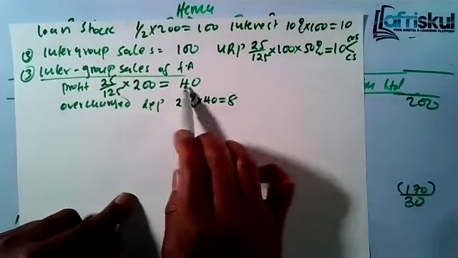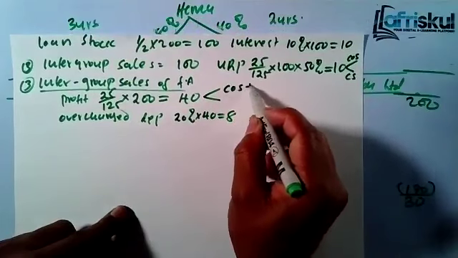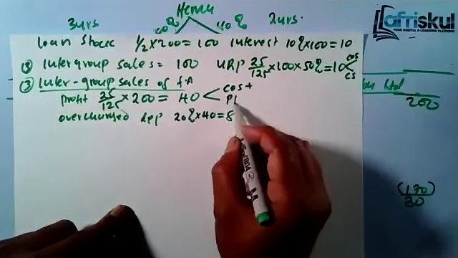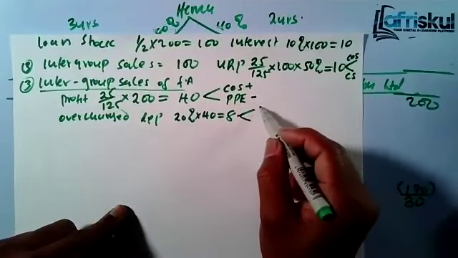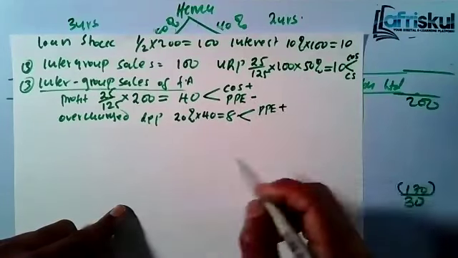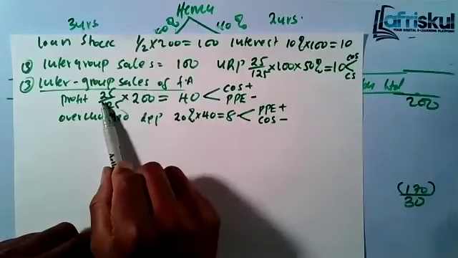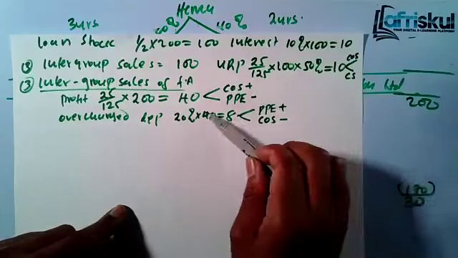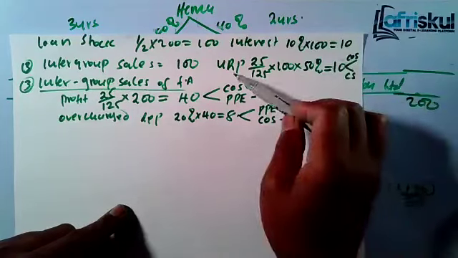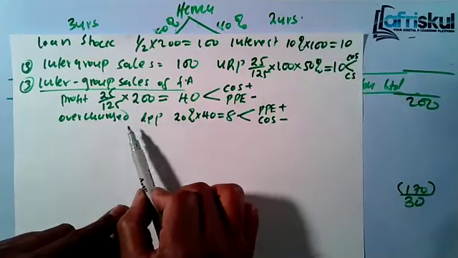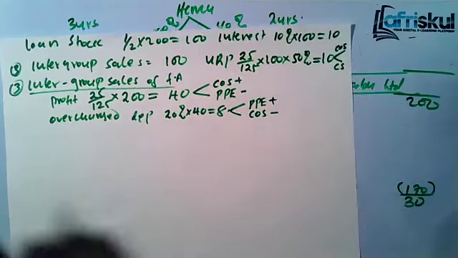How do we account for this profit? This is the same as unrealized profit. So we said that for unrealized profit, you add it to cost of sales, you eliminate from the PPE. For the overcharge depreciation it is vice versa. You add it back to the PPE, but you eliminate from the cost of sales. So the 40, which is unrealized profit on the intergroup sale of fixed asset, you add it to the cost of sale, but you eliminate from the PPE. It's the same as the unrealized profit on stock, only that there you are adding to cost of sale but deducting from the closing stock. Then for the overcharge depreciation, you add it to the PPE, you eliminate from the cost of sales.